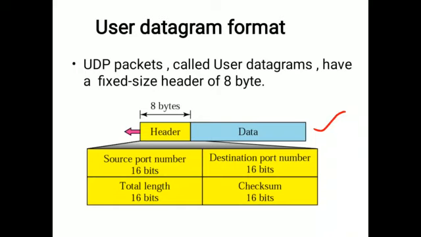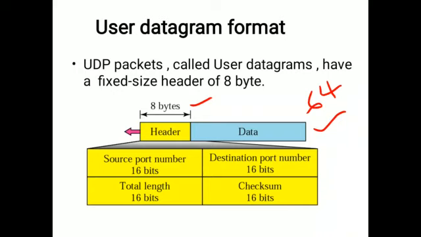It is of 8 bytes of data. So in that 8 bytes, how many bits? 8 into 8, totally 64 bits. So those 64 bits are again classified into 4 divisions. So what are the 4 divisions? Each is 16 bits, and each 16 bits is assigned for a specific purpose.